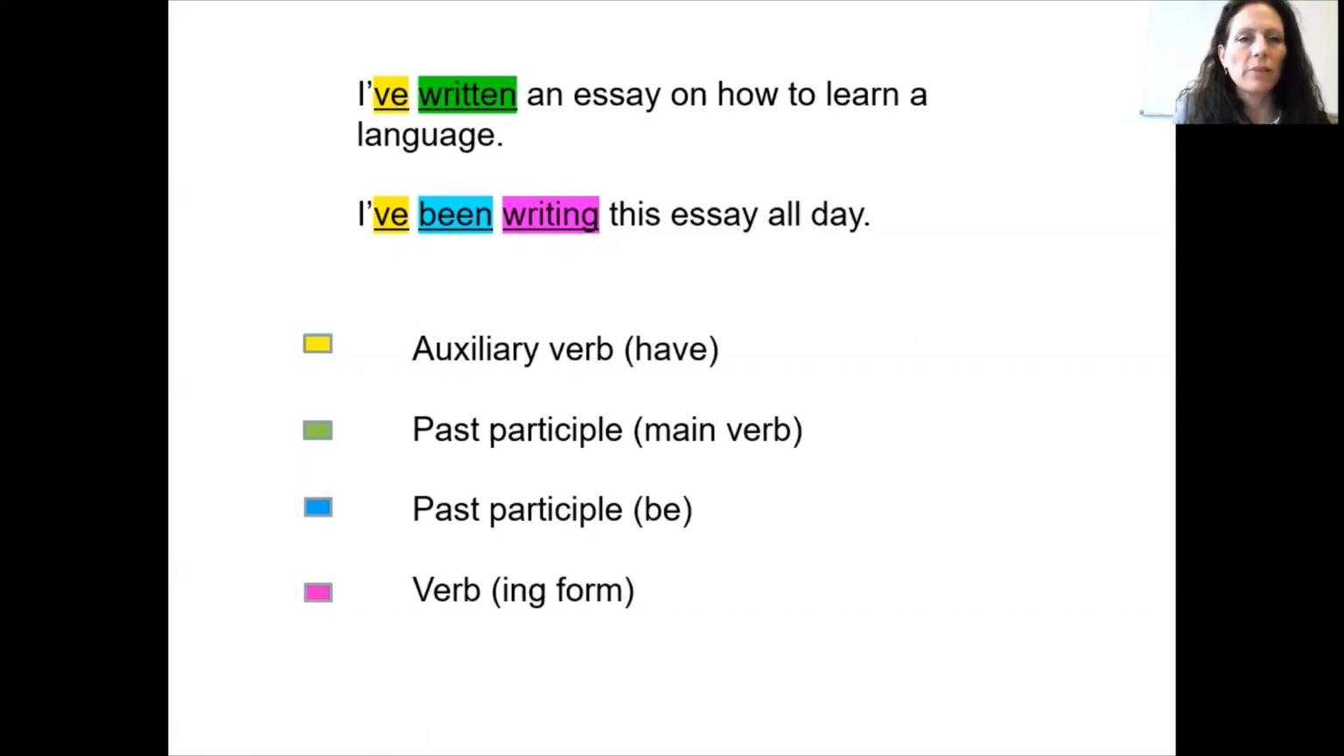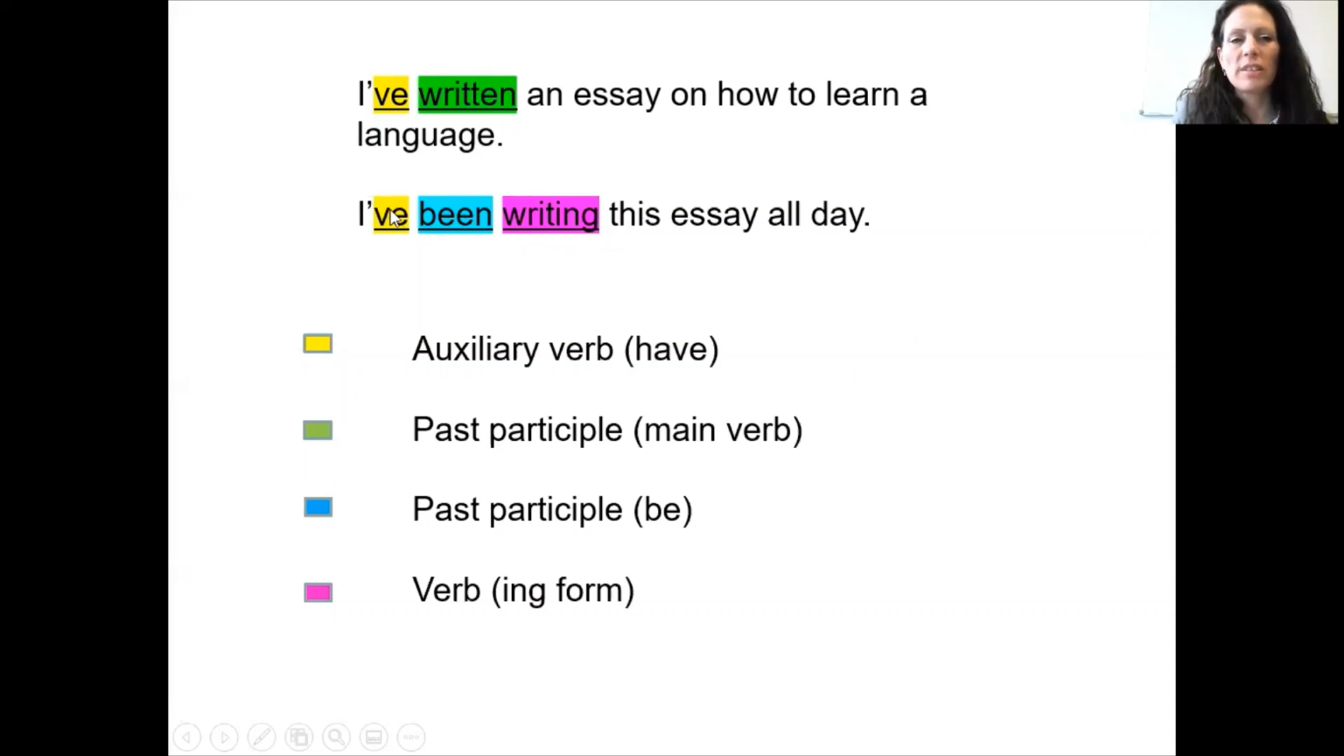And we also have in green the past participle of the main verb, which in this case is to write. Okay, so written is the past participle of write. And that's how we form the present perfect simple. The auxiliary verb have and the past participle of the main verb.